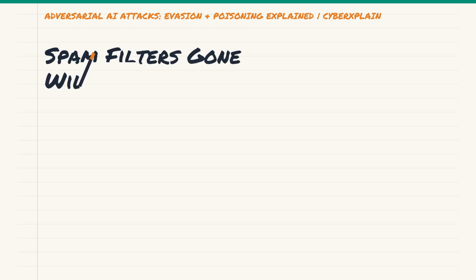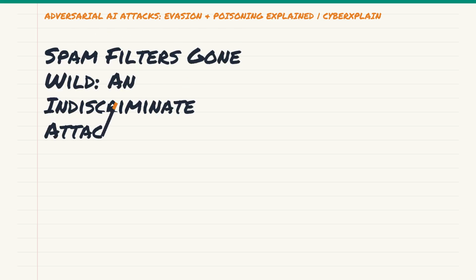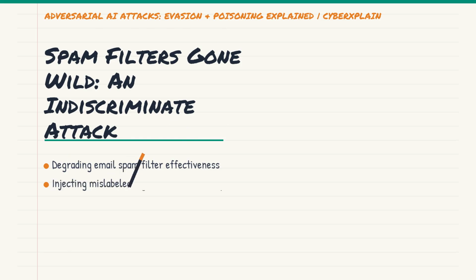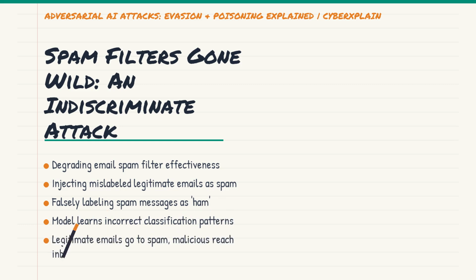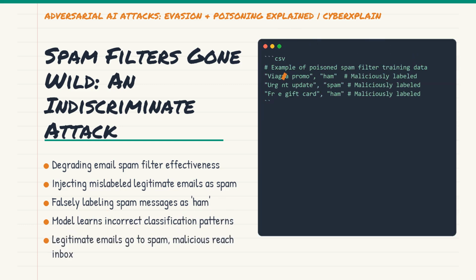Think about your email spam filter for an indiscriminate poisoning example. If an attacker wanted to cripple its effectiveness, they could inject thousands of emails into the training data. Some might be legitimate emails maliciously labeled as spam, and others could be actual spam messages falsely labeled as ham, not spam.